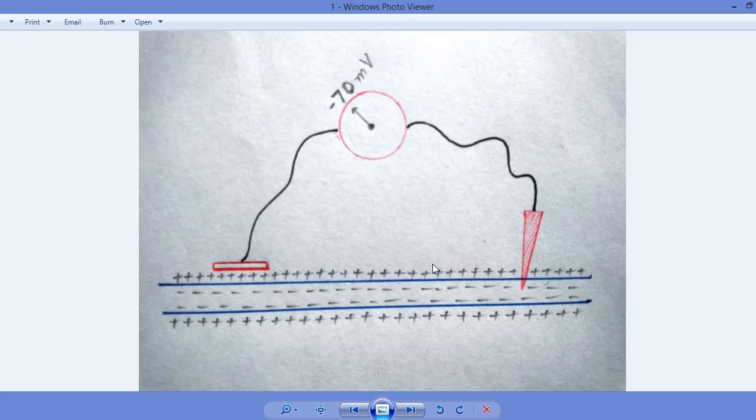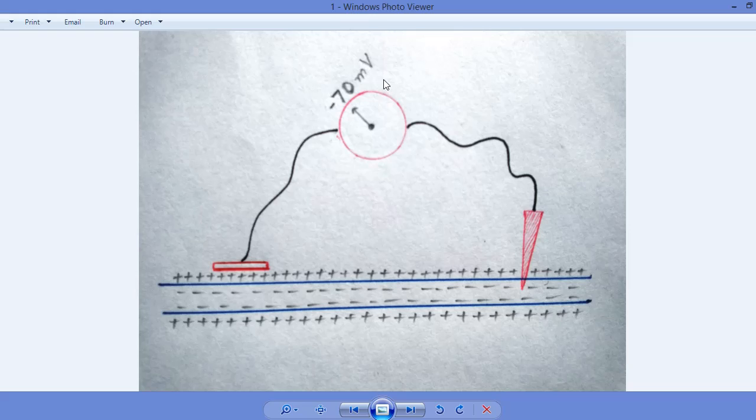Resting membrane potential is the electric potential of the membrane of a neuron when the neuron is in resting state, when the neuron is not passing any signal, any impulse. At that state, the electric potential of the neuron remains minus 70 millivolt, which is called resting membrane potential.